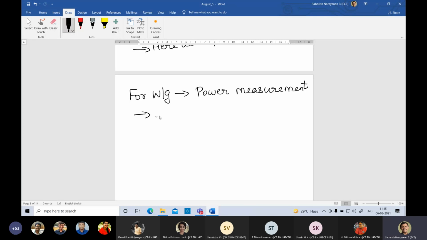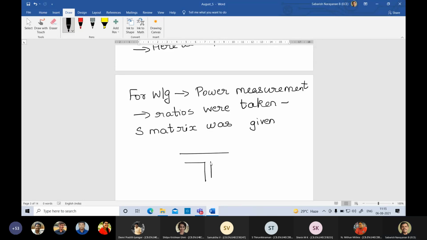Right, the ratios were taken, right, S matrix was given. Their S matrix was given. They didn't worry about the formulation and all. S matrix was given. For example, I showed you a splitter, a 3-way splitter.